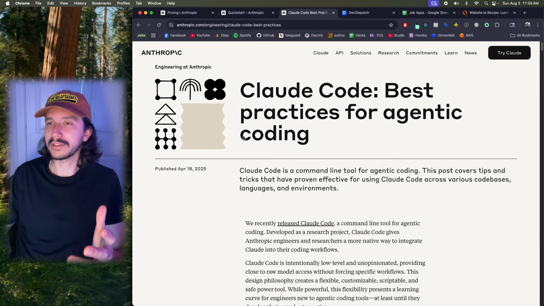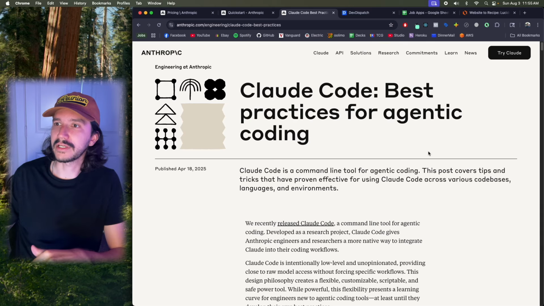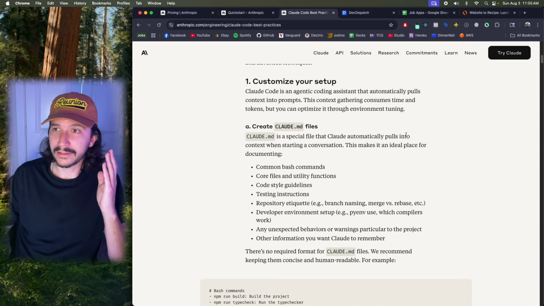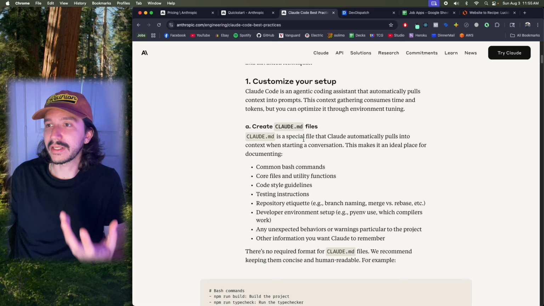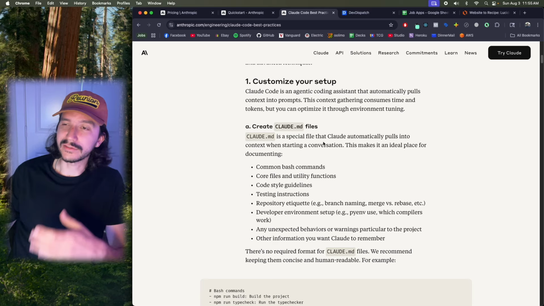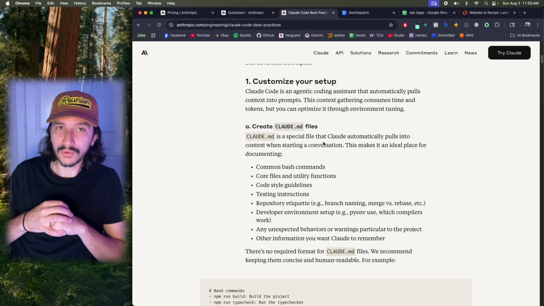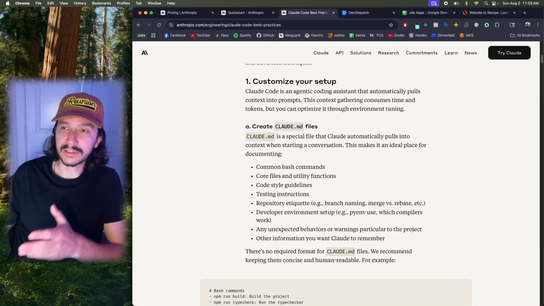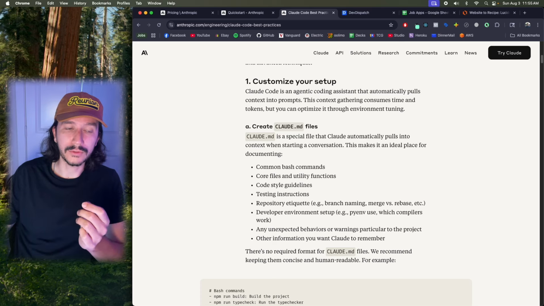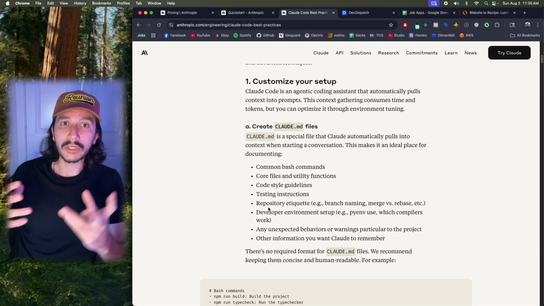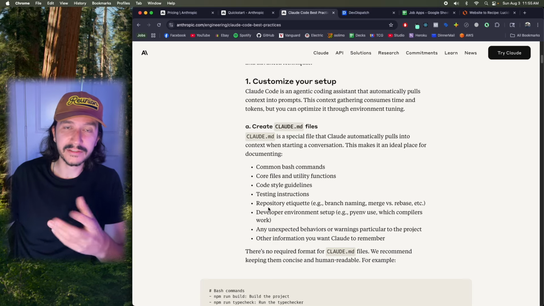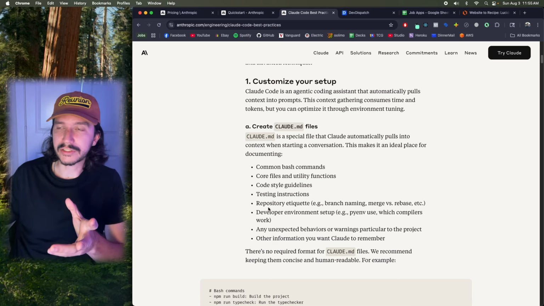I also pulled up these Claude Code best practices for agentic coding. You'll see that step 1A in this is to create a Claude.markdown file. There's actually a /init command that you can run inside of the terminal that will generate this for you if you want, which is super cool. It'll read through your code base and get the best practices that you have going on and the technologies that you're using.